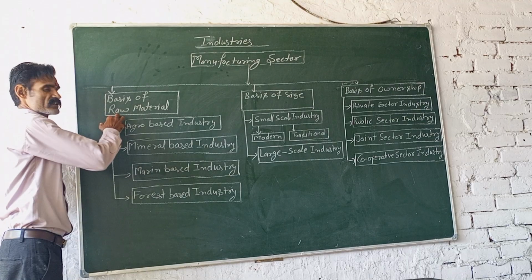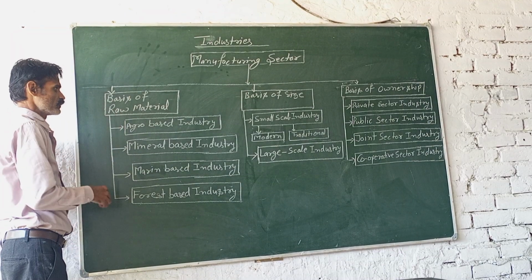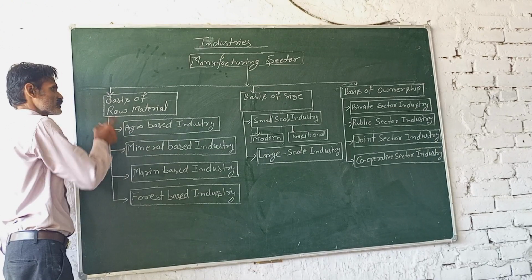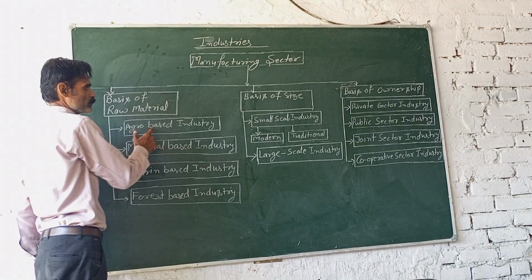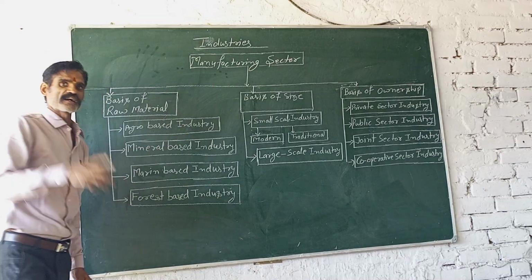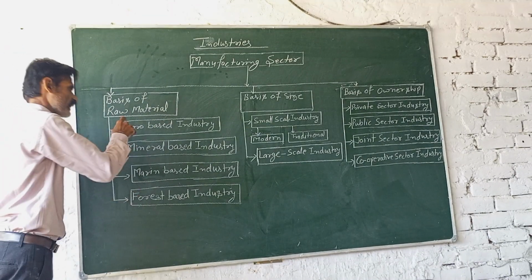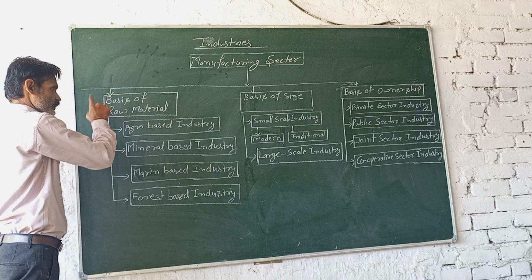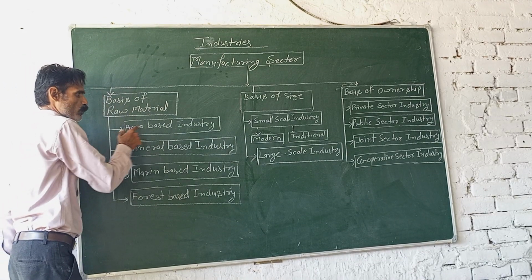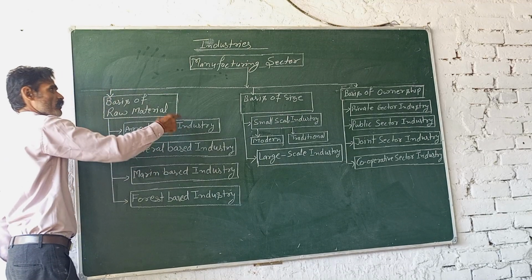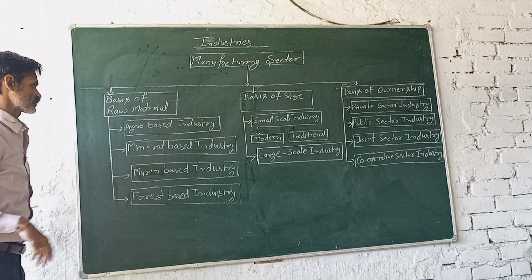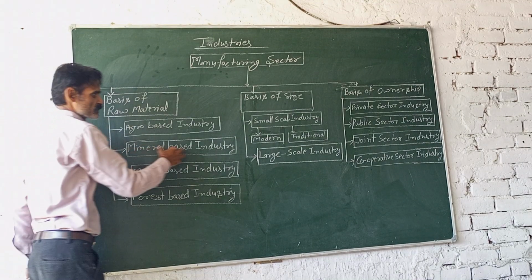If the raw materials are received from the agricultural sector, that means it is related to the agro-based industries of the manufacturing sector. And the next is the mineral based industries.